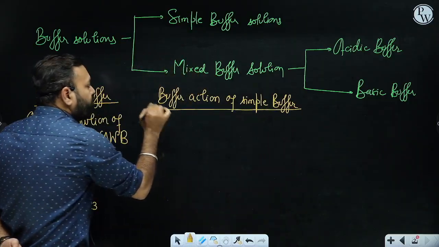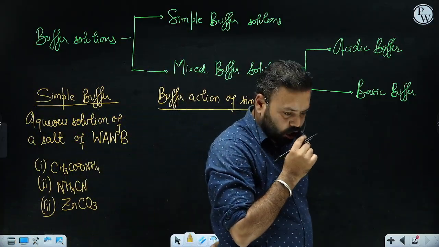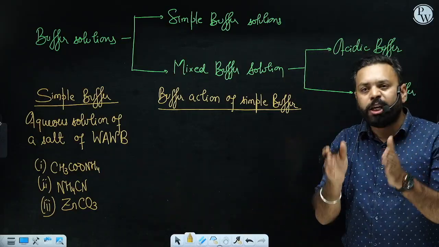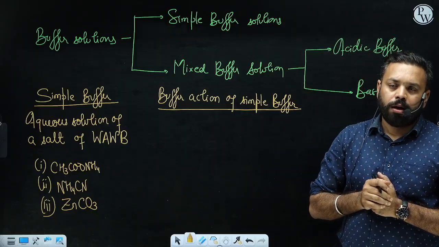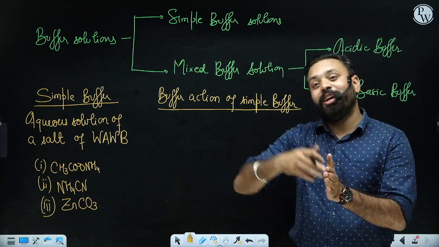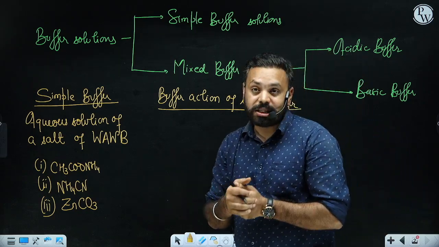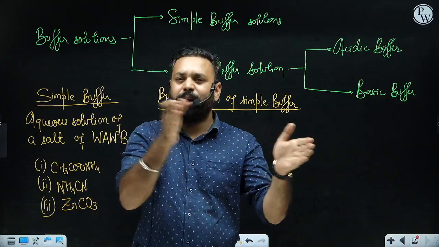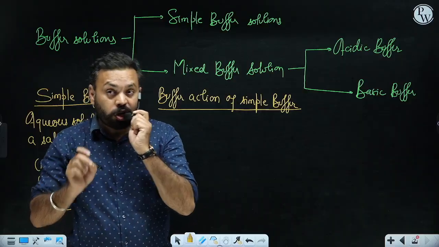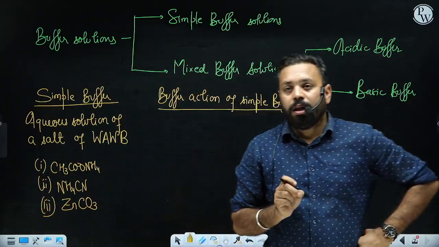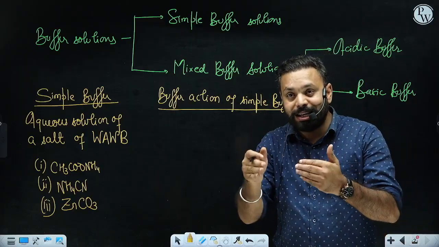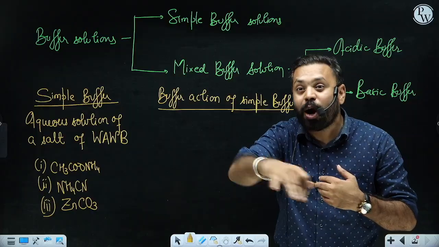Before understanding the buffer action, one point I would like to make sure that all of you understand. Why does the pH of a solution change? What do you think? A solution will become acidic when the concentration of H plus is very high, right? A solution will become basic when the concentration of OH minus is comparatively higher. But please note that if a solution is acidic, the free H plus is causing the solution to be acidic. For a solution to be acidic, there must be free H plus ions roaming around in the solution.